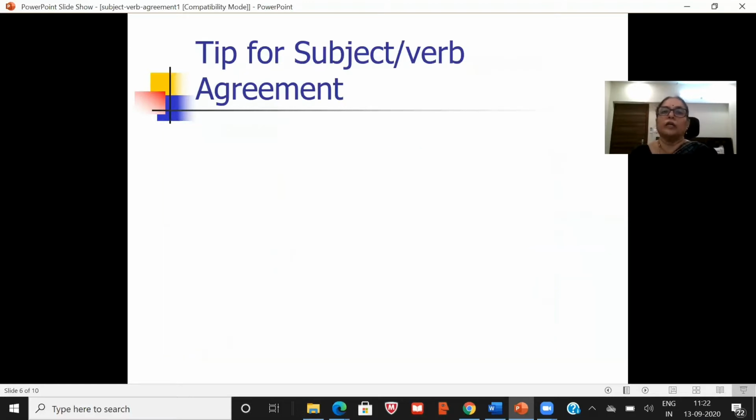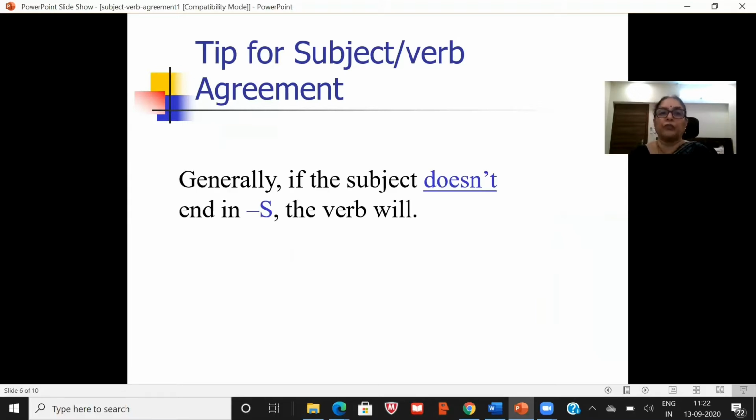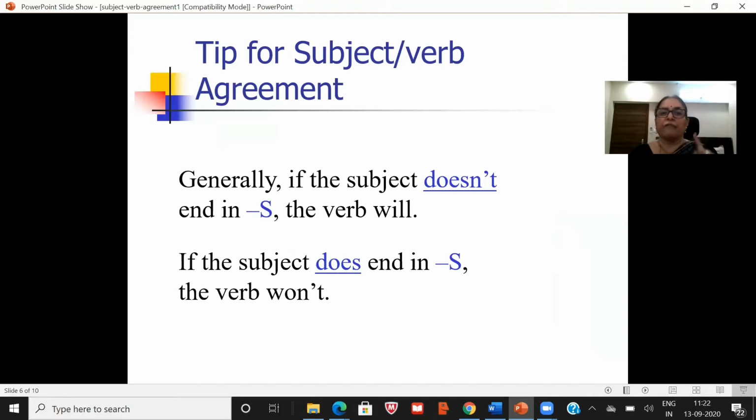Now here are some tips to know how the subject and verb agree with each other. Generally, if the subject does not end in s, the verb will end in s. If the subject does end in s, then the verb won't end in s.